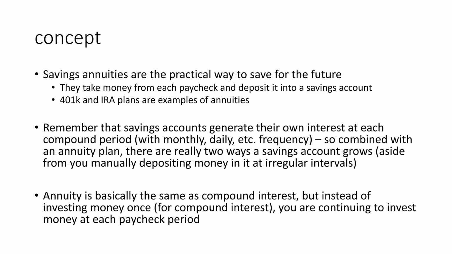An annuity is basically the same thing as compound interest, except that you're depositing money every single month. Whereas with just regular compound interest, you deposit money into an account one time and then you just let it sit there and grow interest. But with an annuity plan, you're putting money in each month, and that money starts generating its own interest at the same time.